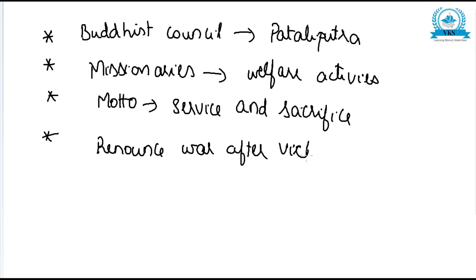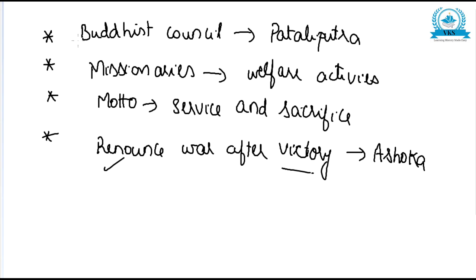After losing a war, maybe kings can give up, but Ashoka won the Kalinga war, and even after that he renounced war. Hence he is the only king in history who renounced war after victory.